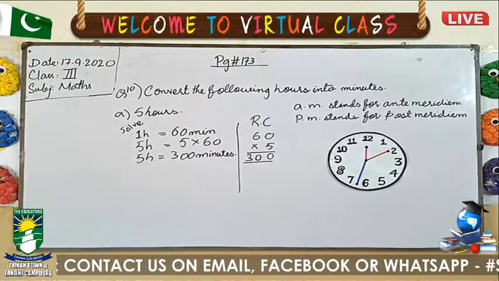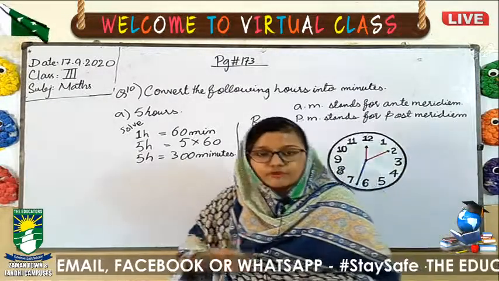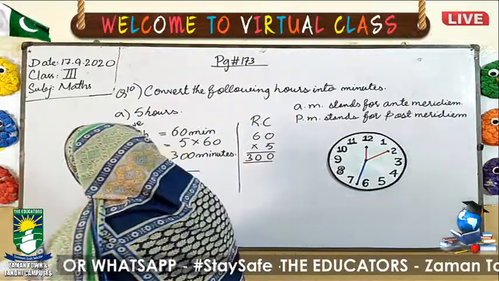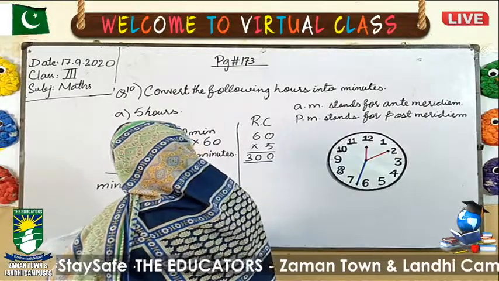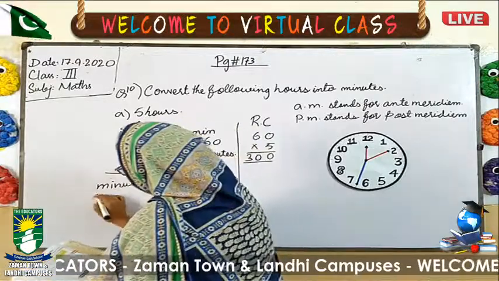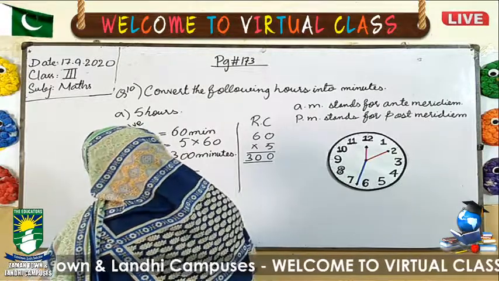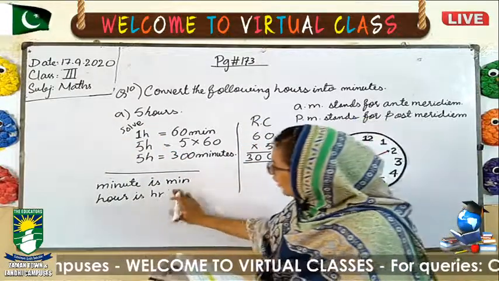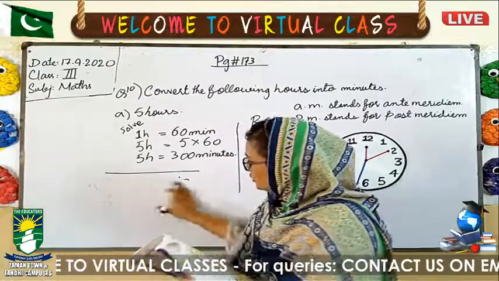Okay, first of all, we can use a short form for the standard unit of time. This is the standard unit of time, minute. We can use a short form. This is the short form. Now hour, this one. I have already used it in the question as well. Now after this we have another exercise related to the conversion.